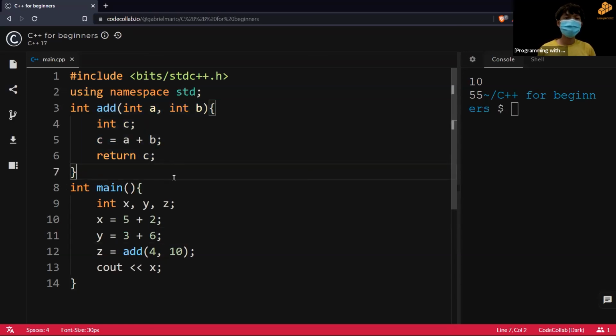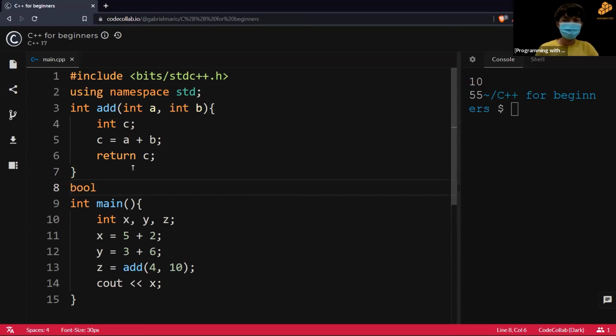So if the function gets more complicated, for example, if we want to check an even number, why don't we try to create a function that checks an even number? The output of this would be Boolean, so true or false, and the name is check even. And we want to check an integer, which we call number.